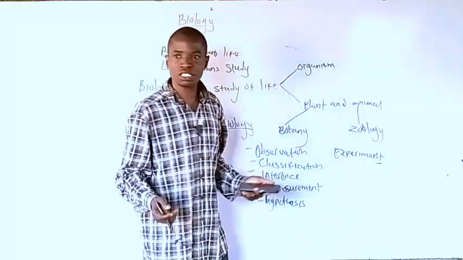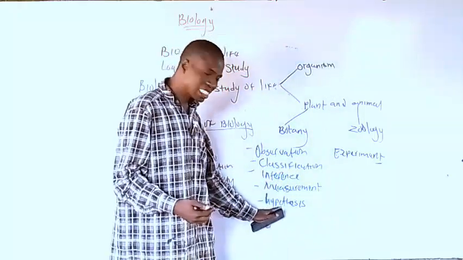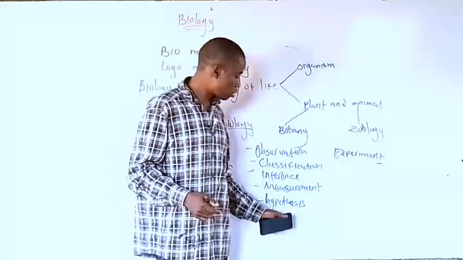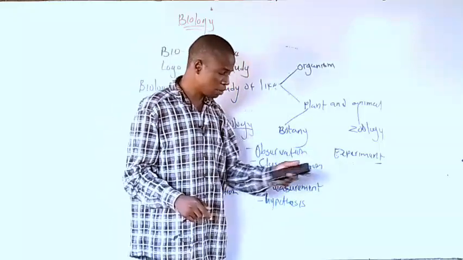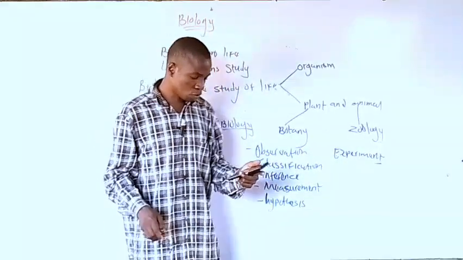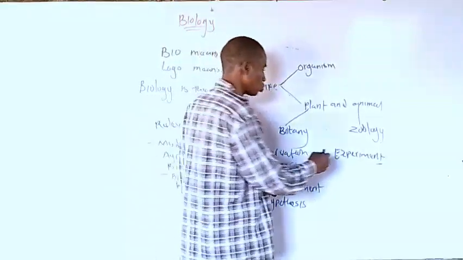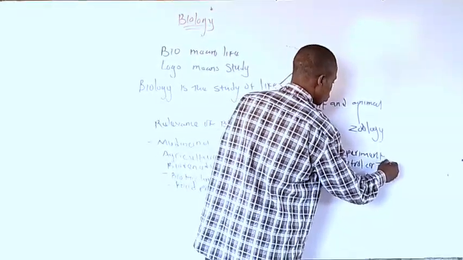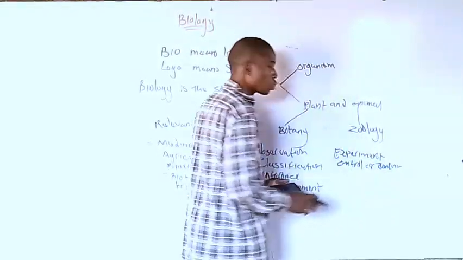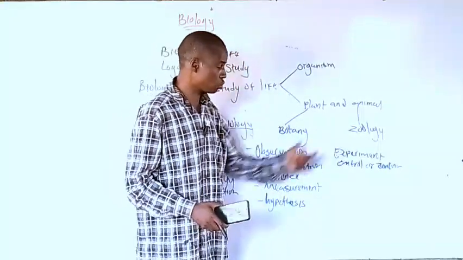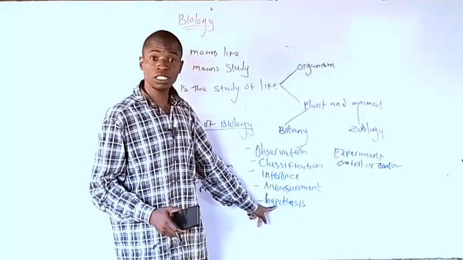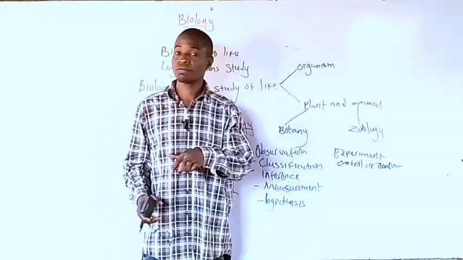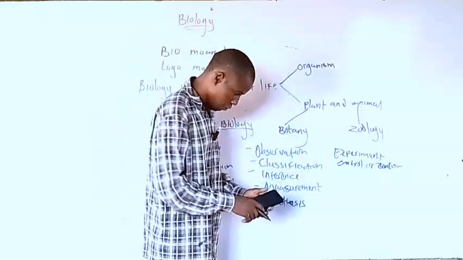Experiment is about research. You research about it. You are testing your hypothesis, what you think. Now, sometimes your hypothesis can be wrong when you do the experiment. Now, after that, control or conclusion. Your control or conclusion can give you the result, whether your hypothesis is correct. Now, your result can be positive or it can be negative.